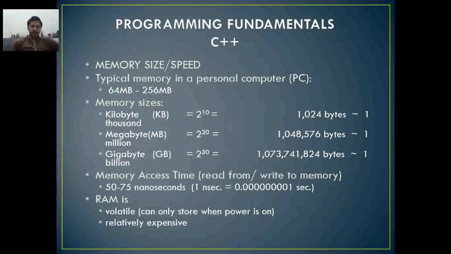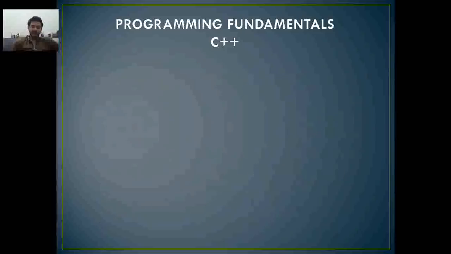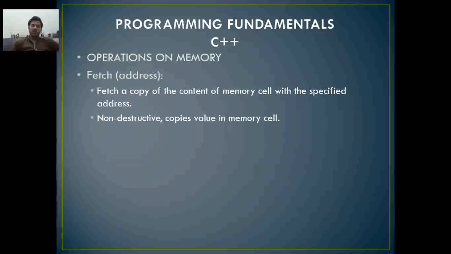RAM is volatile: it can only store when power is on, and it is relatively expensive. Operations on memory: fetch address, fetch a copy of the content.